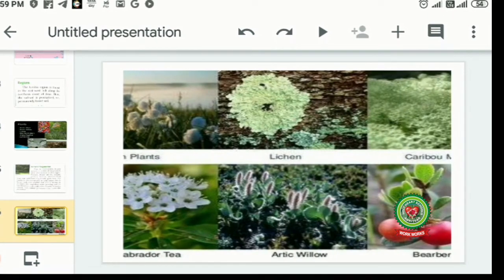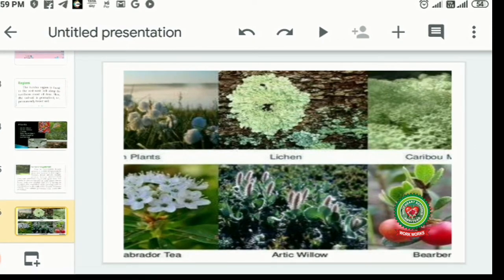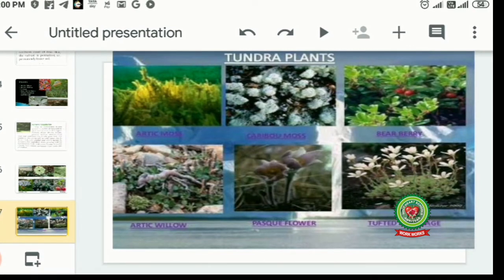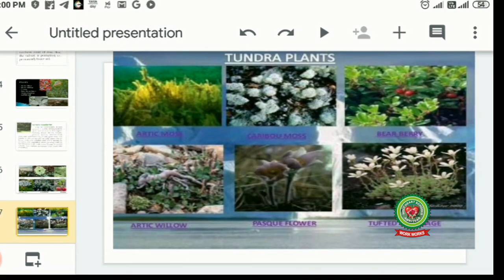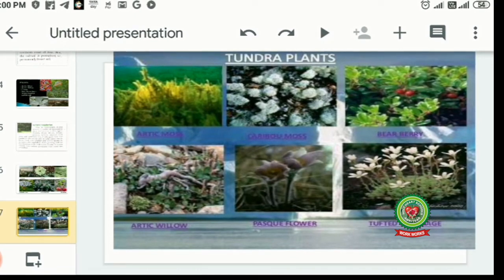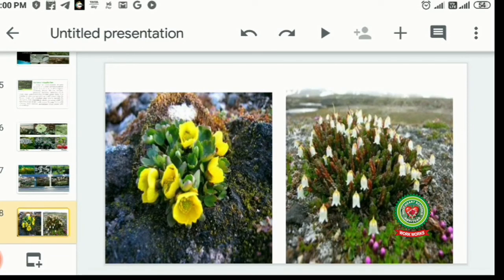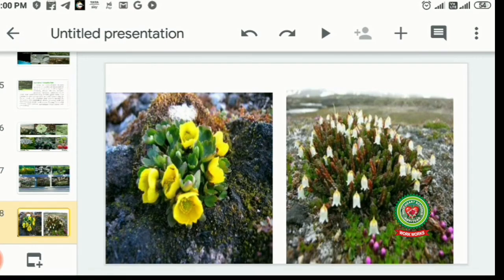Now the plants which are found over here, you can see this is lichen, some small plants which are near to the ground, and these are the flowers. Just now I was discussing, these are the small flowers, like we have Arctic mosses, the bearberries, then Arctic willows, tuft saxifrages. These are the flowers which grow during the short summers in the tundra region. These also are pictures of colorful flowers which grow during the short summer season in tundras.